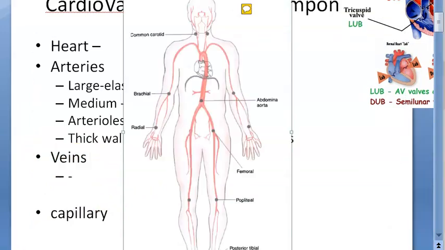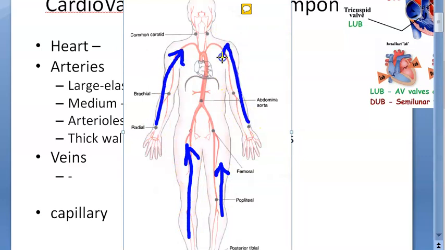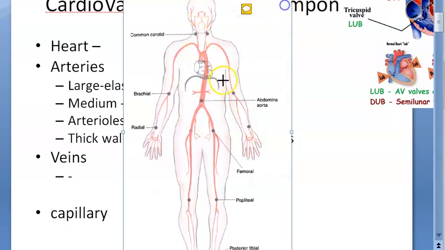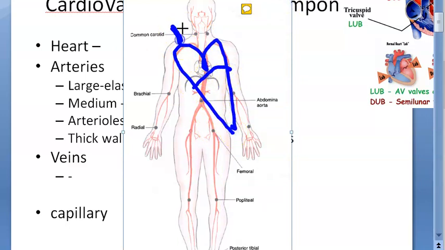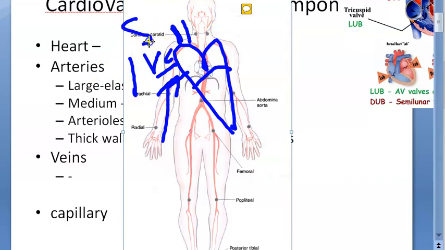So you can say the deoxygenated blood from all parts of your body will return to the heart via the veins. If this is the heart, who is accepting all this? The right atrium is accepting all the deoxygenated blood. You have two things giving blood to the right atrium: one is the superior vena cava, and then you have the inferior vena cava. From the lower parts, everything is draining into the inferior vena cava, that is IVC, and from the head, etc., it will go into the SVC, superior vena cava. So two vena cavas drain into the right atrium.